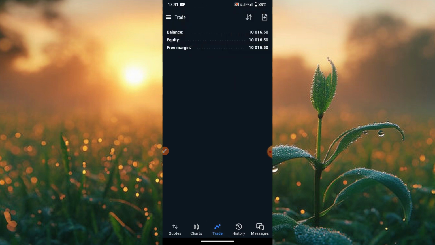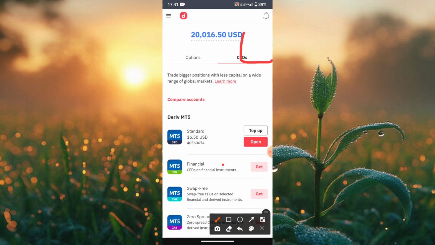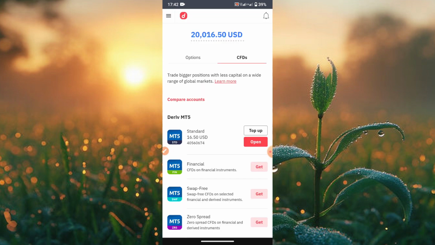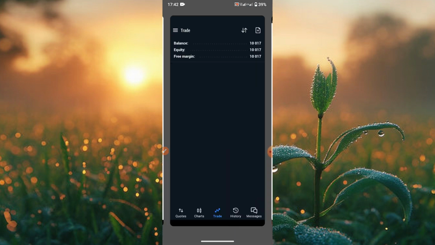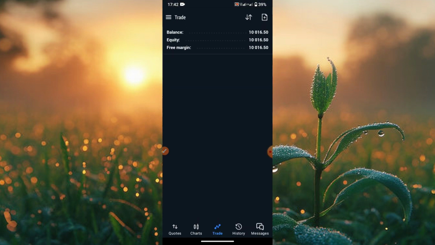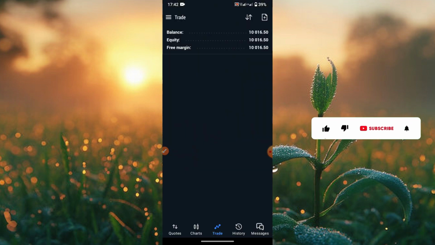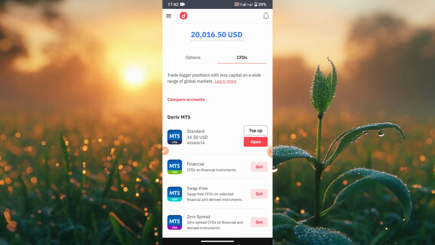I can still increase it again. If I want to increase it again, let me say top up. Now I top up again. I've topped up again, right? Now let me go back and see it again. Okay, I have to exhaust this first. Let me refresh this and see what happens. Okay, now my account has been topped up. Now if I blow up this $10,000 that is in my demo account, I can still go back there and top up. It's as simple as that, no much hassle.